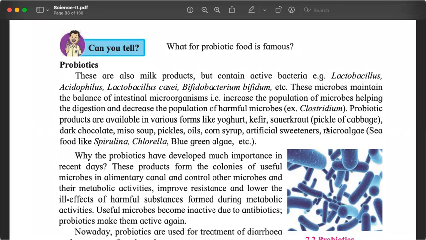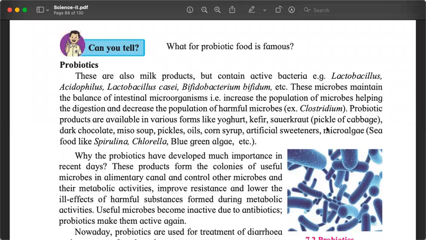Anti would mean something which works against. So probiotics, and we will study about the opposite word, which is called antibiotics, today. Probiotics are things that are useful for our biology.